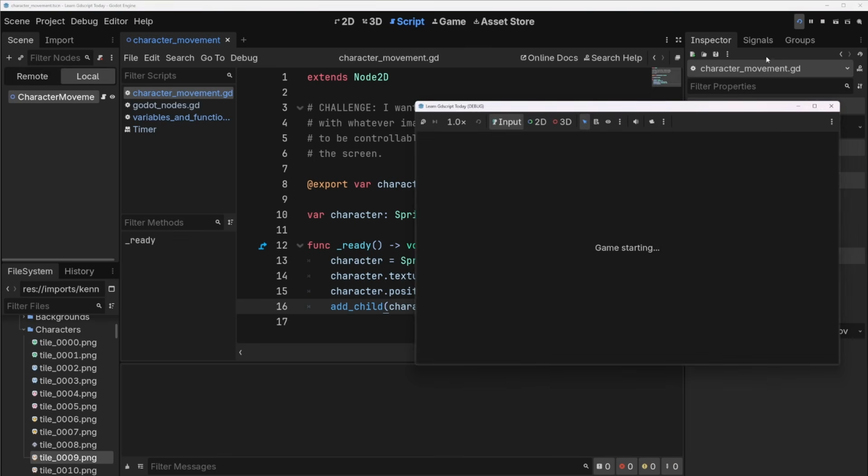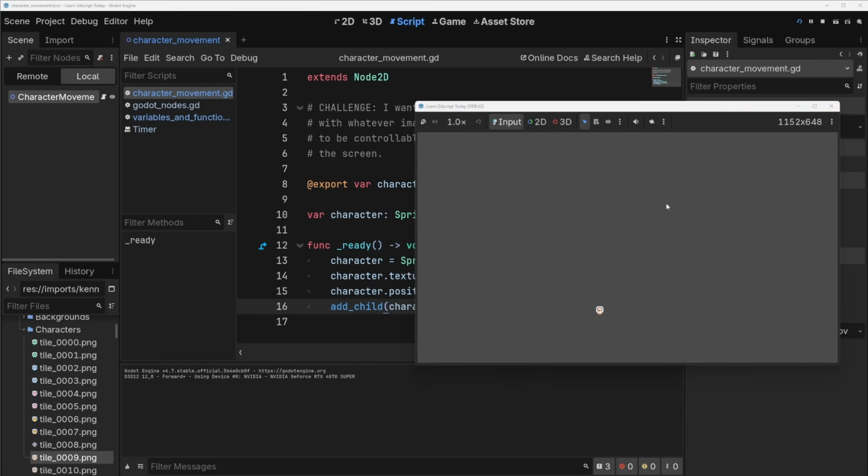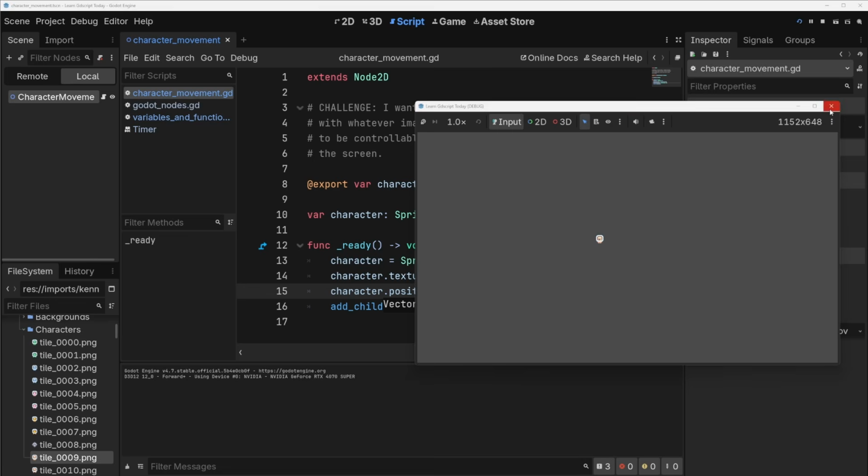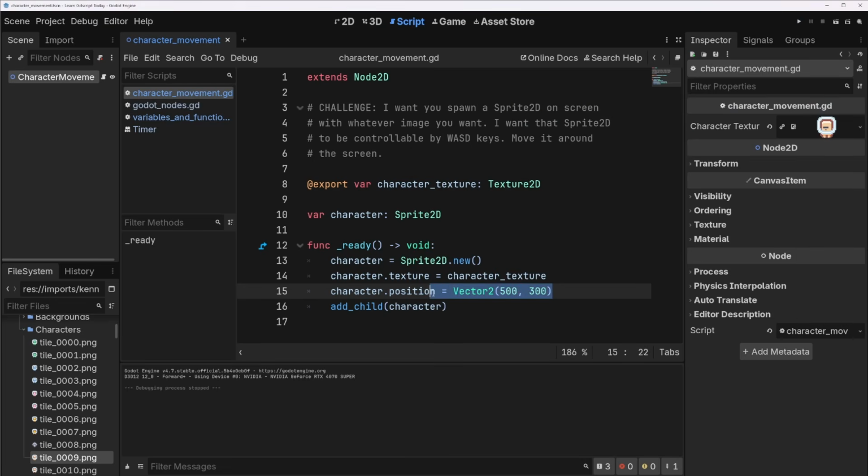I'm going to play this to make sure it is. Yeah, there he is. Not really the middle. I'm going to make the Y value a little bit less. That's close enough. Lovely. There are ways to get the exact dimensions of the screen, but I don't want to confuse you with that right now. This is fine. Okay, cool.